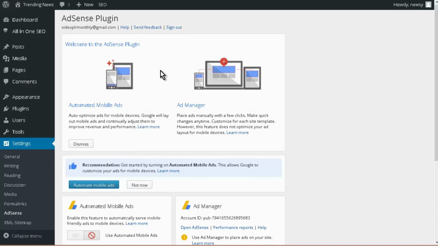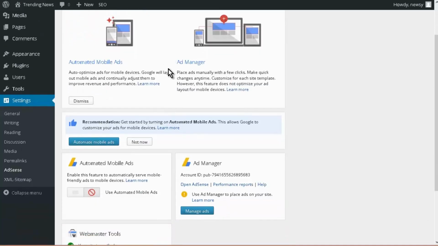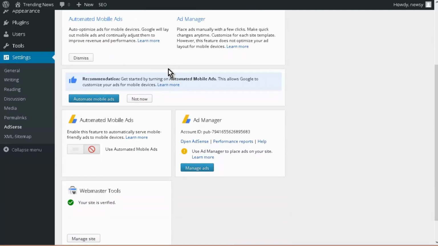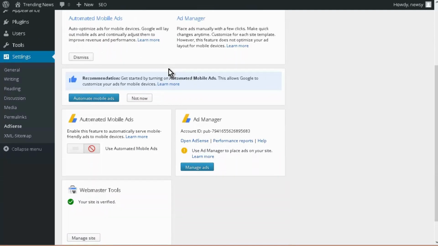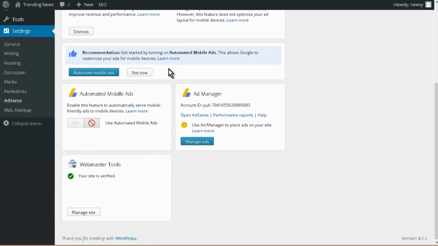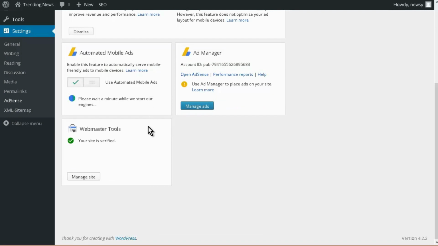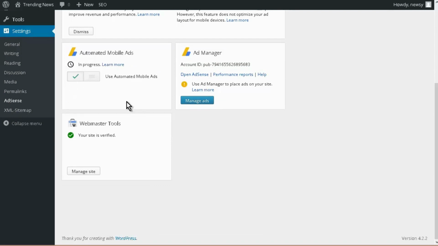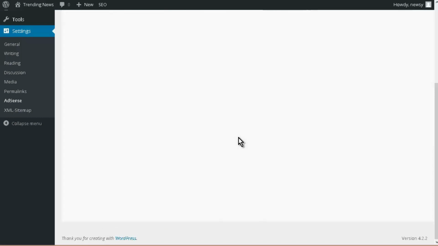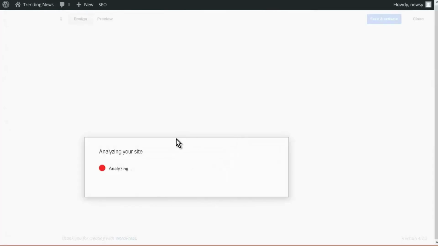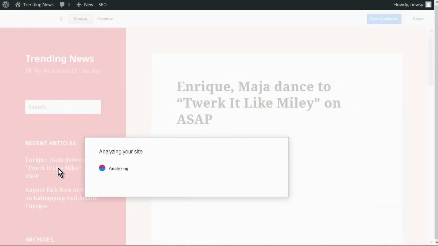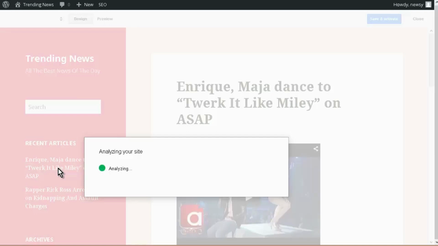Okay, and here we go. So it gives you a little information about this. Now the great thing is that it can be used all automatically. You don't actually have to do anything. So let's go automatic mobile ads. And then we want to go over to manage ads here. And what it's going to do is analyze the site by itself and then it's going to figure out where ads can go, or where it thinks ads should be.